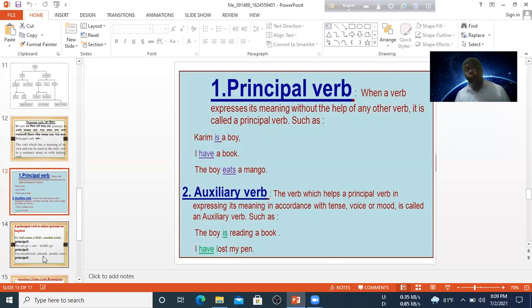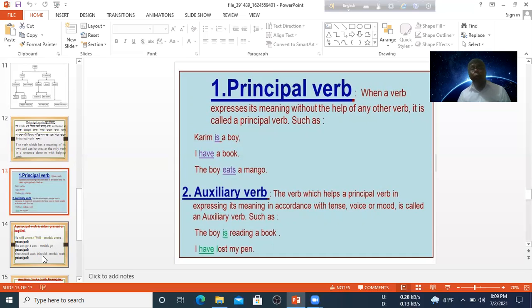Sometimes they are used as a principal verb, and sometimes as an auxiliary verb. When there are two verbs, one verb will be auxiliary and the other will be principal. When there is only one verb, it will be a principal verb. 'He is a boy': in this sentence 'is' is the only verb, so surely it is a principal verb.